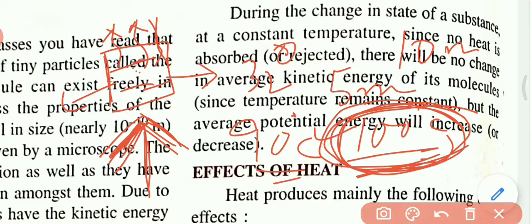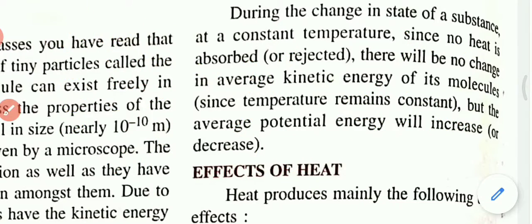The liquid is transformed into vapor. So when the change of state occurs, the temperature remains constant. Mind it, the temperature will not change during the change of state. Is it clear?